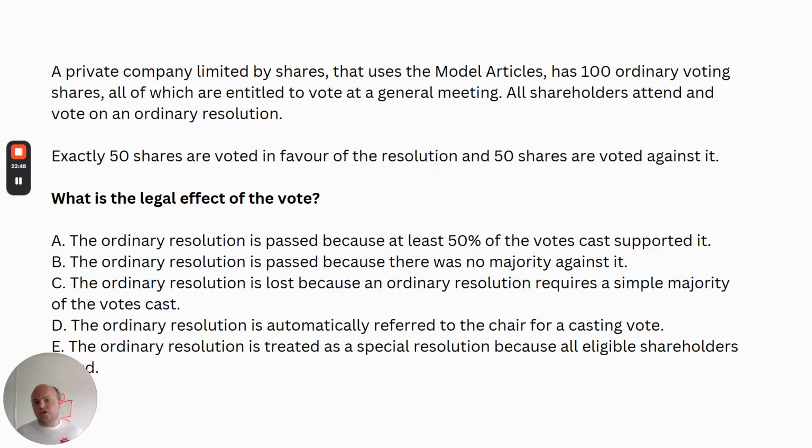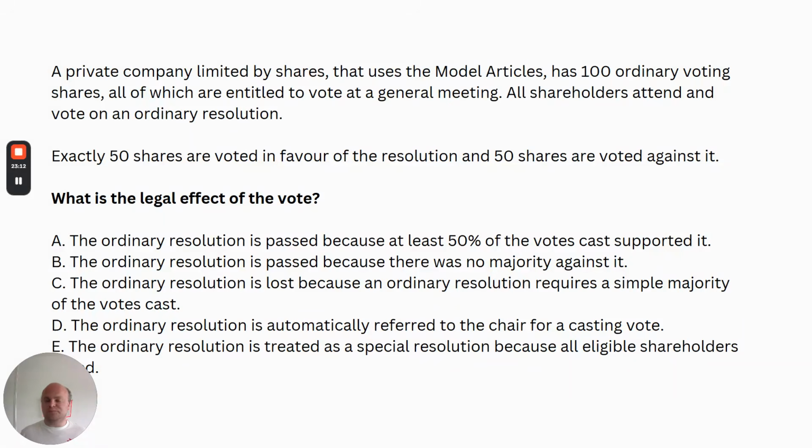What you need for an ordinary resolution is a simple majority. So that's 50.01% or above. Okay, so basically 51%. You need a simple majority to pass an ordinary resolution. And that means where you do have a 50-50 split as here, the resolution does not pass. Now, this brings me on to the chair point.